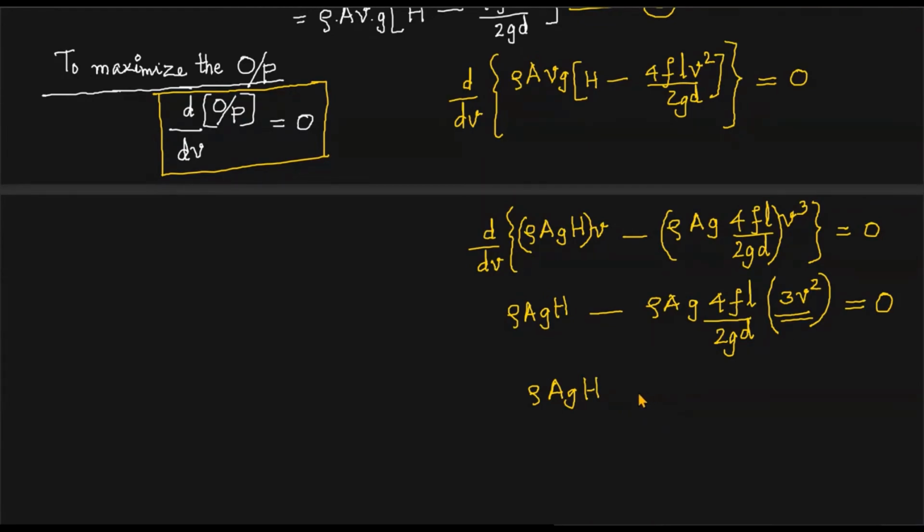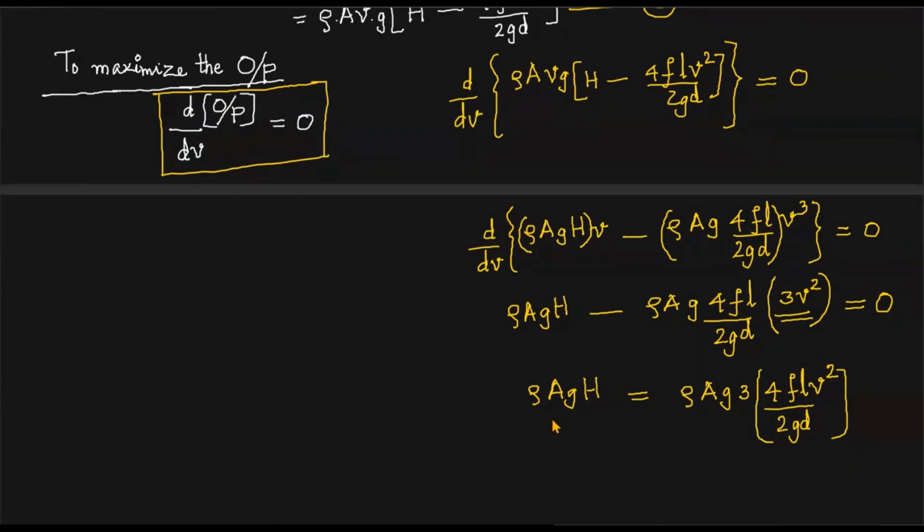Rho AGH is equal to, on the other side, rho AG, and then 4FL by 2GD, and I make a slight change. That is, V square I will write over here, 4FL V square by 2GD, so that I get that renowned group representing HF. Then the 3 is also there. That 3 I will write in front. So 3, something like this on the right hand side.